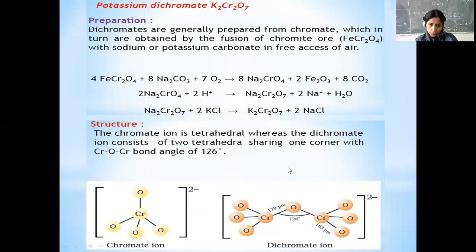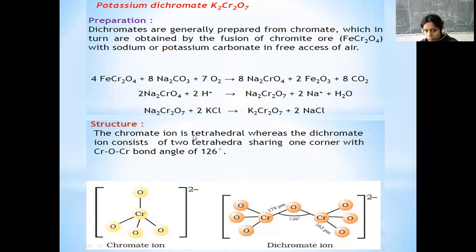Now coming to some important complexes of the d-block elements. One of them is potassium dichromate and the other one is KMnO4. Potassium dichromate is an important compound, and it is prepared from chromate, and this chromate is obtained from the chromite ore, which is an iron chromium ore, by reaction with sodium or potassium carbonate. The reaction is given over here.